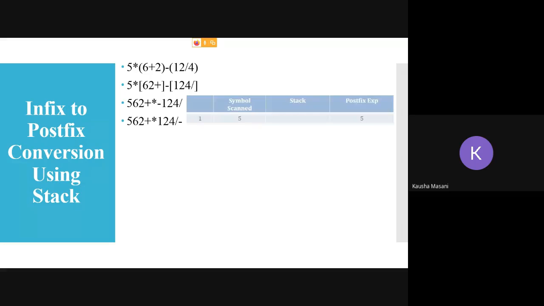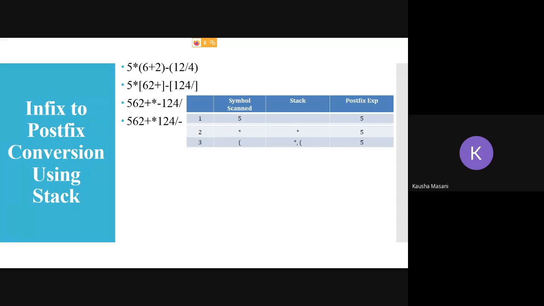Now going with the stack method. So I have created three columns. The one is actually the step number here. So step 1, scanning from left to right. So 5 got scanned. 5 is an operand, so directly in my postfix. Now star and parenthesis.